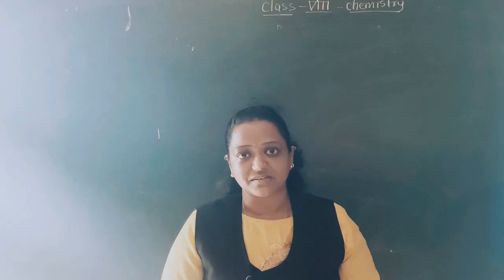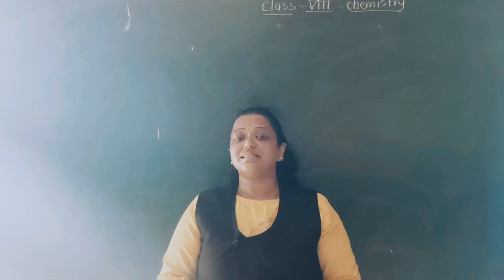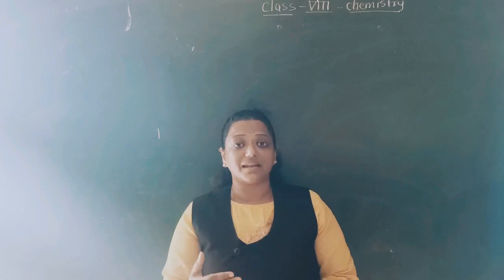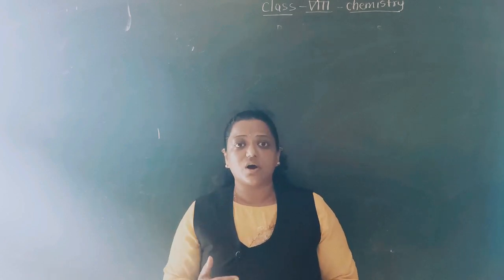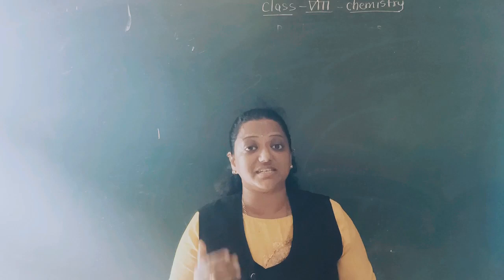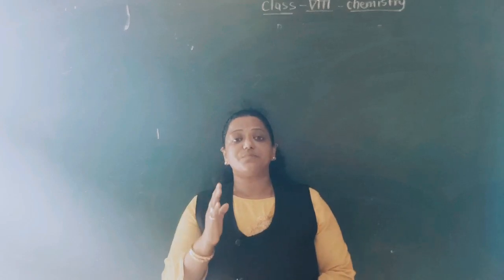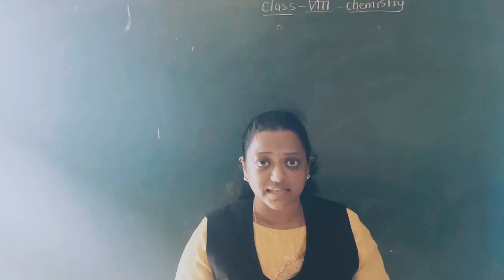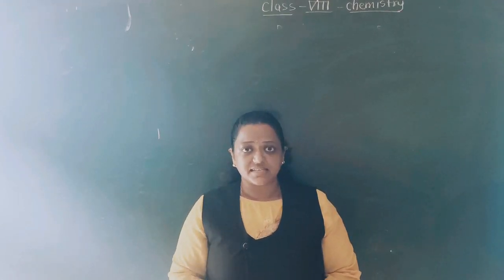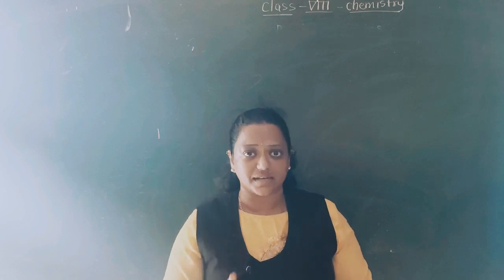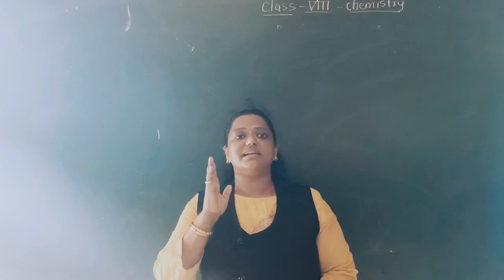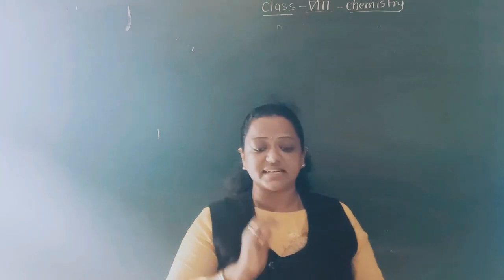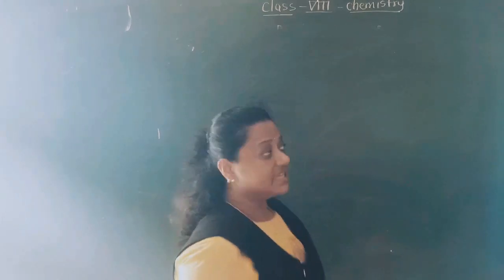So what is meant by reactivity series? The reactivity series is the list of the metals arranged in the order of their decreasing activity. Understood? This is the proper definition for the reactivity series. Listen again: the reactivity series is the list of the metals arranged in the decreasing activity of the metals. So this is the definition for the reactivity series.